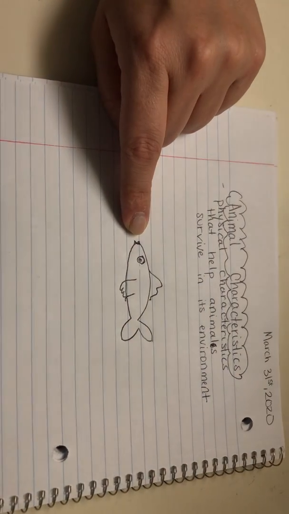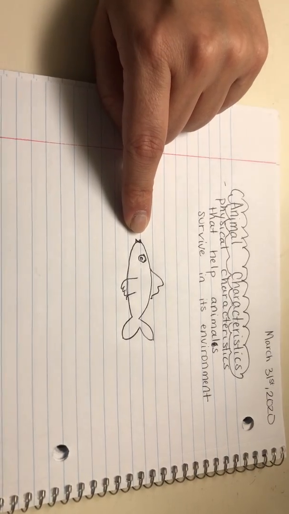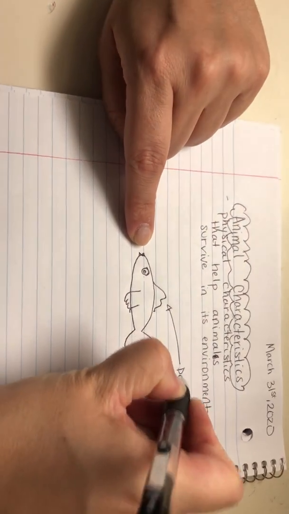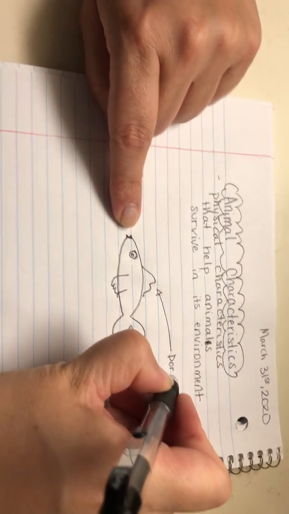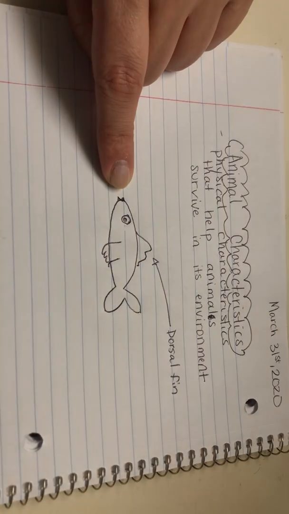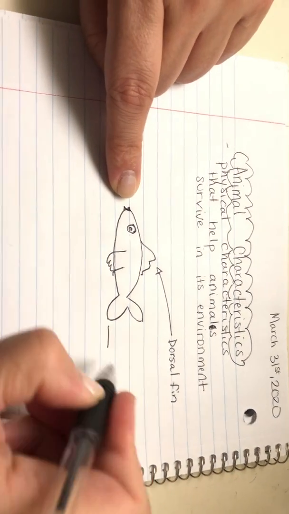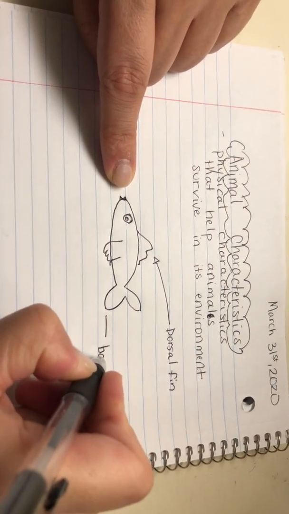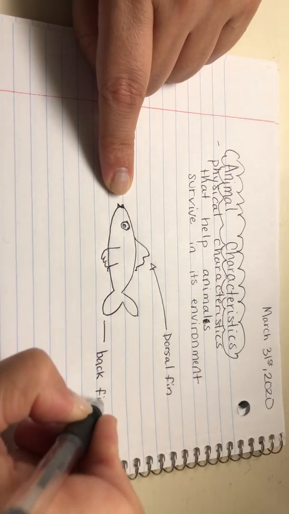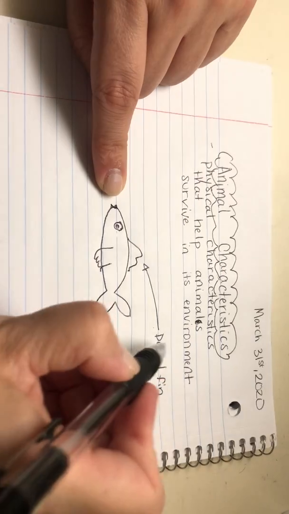Okay, so now we're going to go ahead and label the parts of the fish. So here we have the dorsal fin. Okay, we have the back fin, and I'll go a little bit slower so that you can write these too.